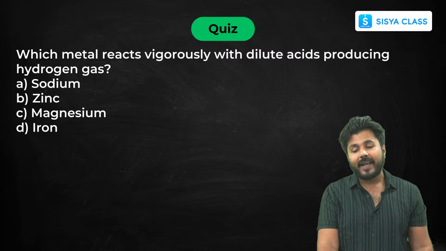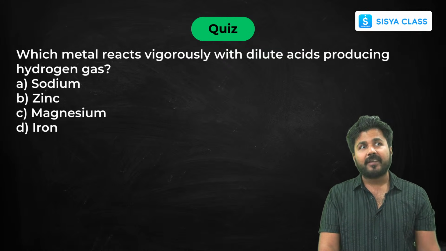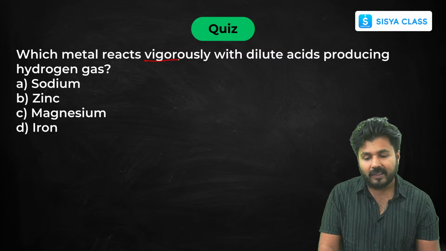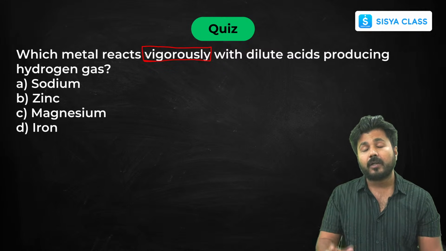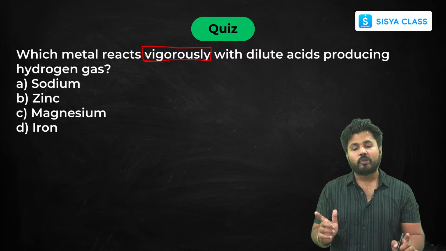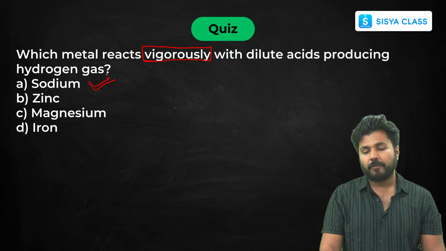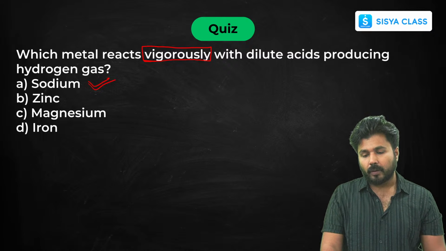Now which metal reacts vigorously with dilute acids, producing hydrogen gas? When I use this word vigorously, it should click in your mind that I am asking about the most reactive element. Now which one of these is the most reactive? That is sodium. So it will form sodium salt.